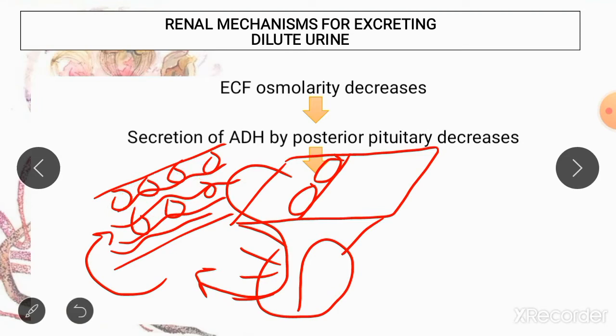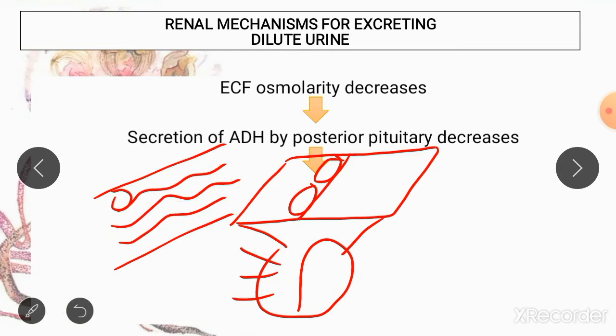But when the extracellular fluid osmolarity is very low, such as in this present case, when there is a lot of water in your fluid and very little solutes, the osmoreceptors are going to send signals to the hypothalamus, and they are going to inhibit the formation of ADH and inhibit the secretion of ADH.